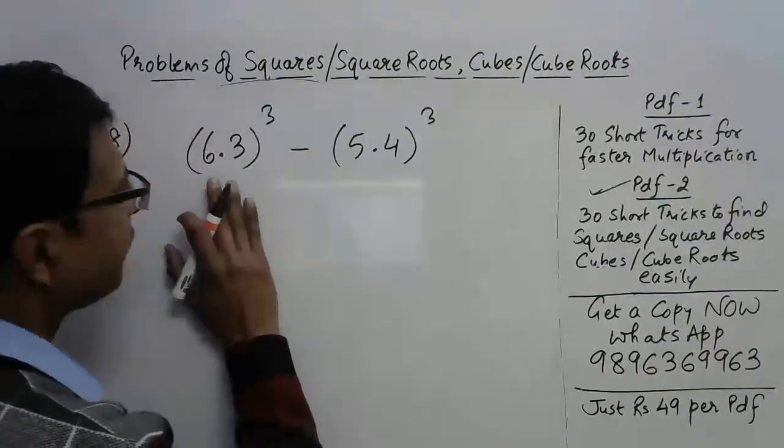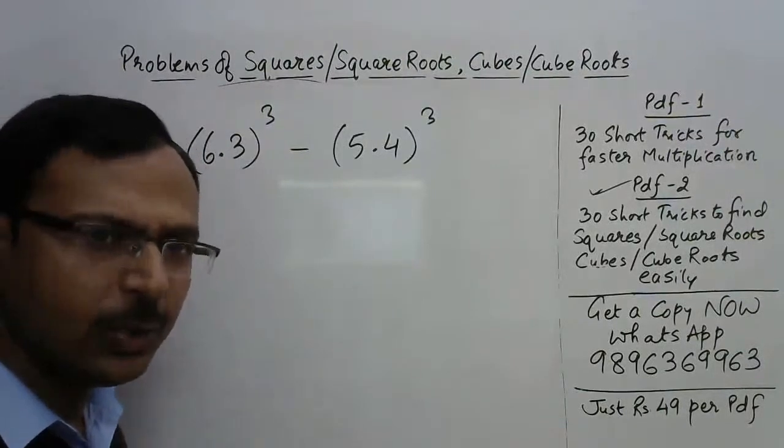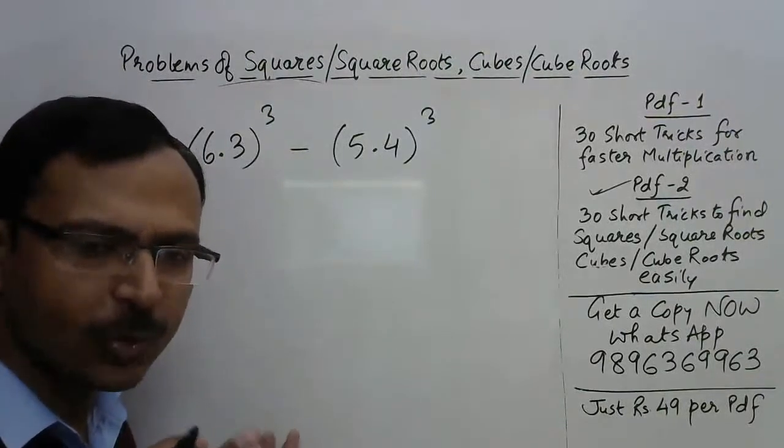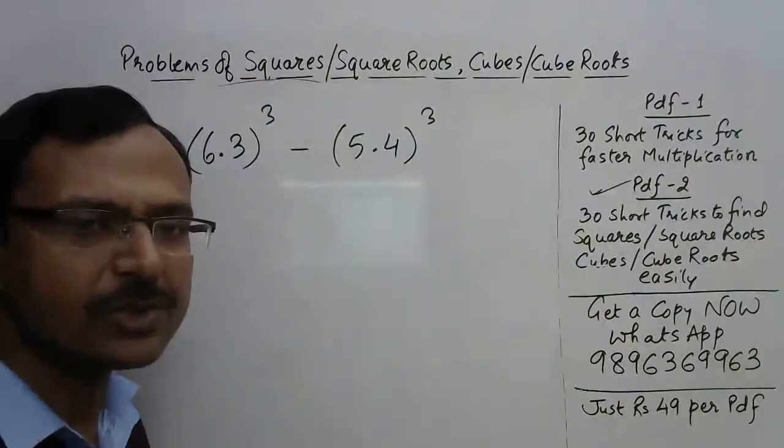Now, how to find the cube of 6.3? Decimal is just a formality, right? You can find the cube using the method which I've told you, the identity method, and then get to the answer, put the decimal afterwards also.